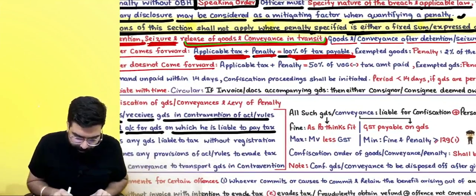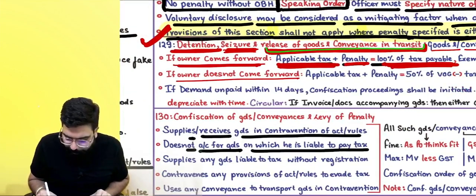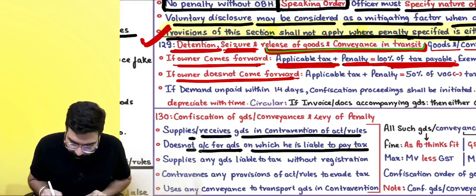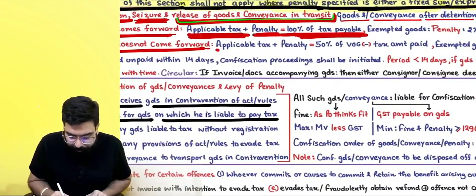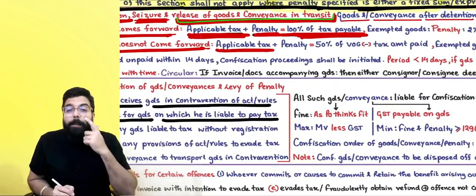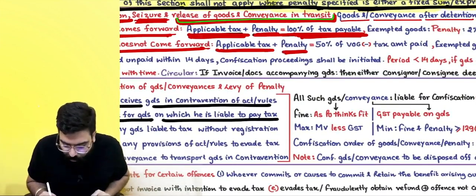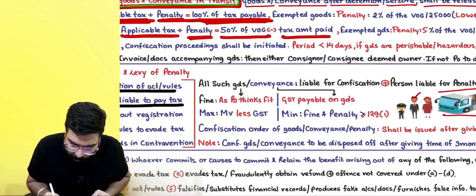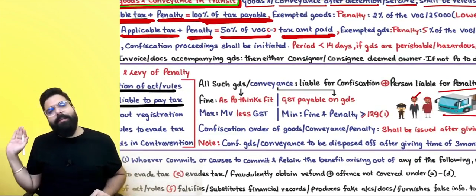So the first one is, if the owner comes forward, applicable tax plus penalty of 100% of the tax payable. If the owner does not come forward, applicable tax plus penalty is equal to 50% of the value of the goods minus any tax amount which has already been paid. Everyone over here now.